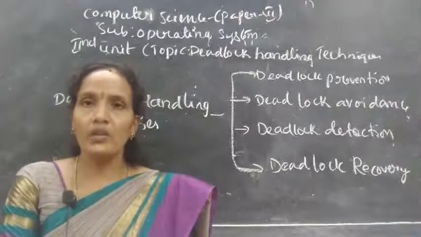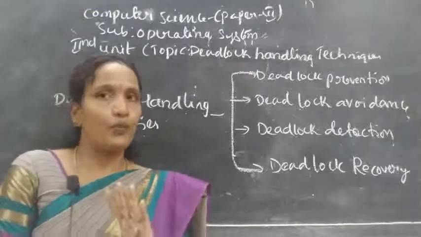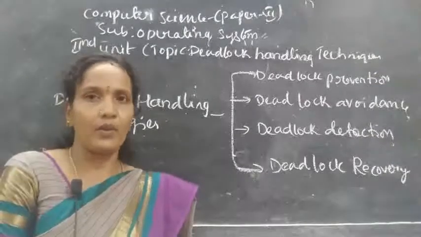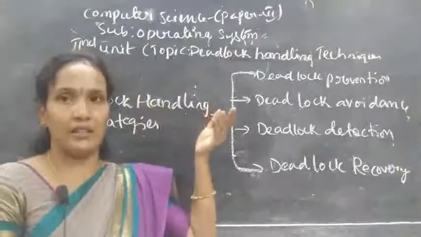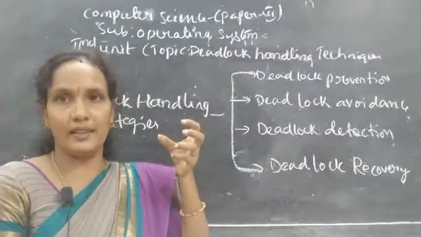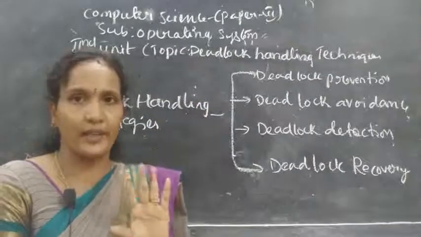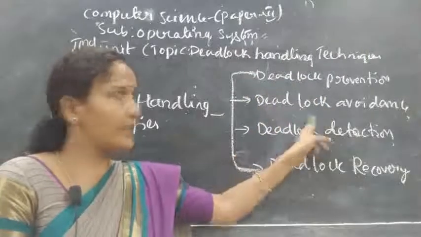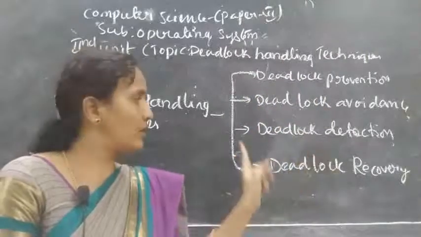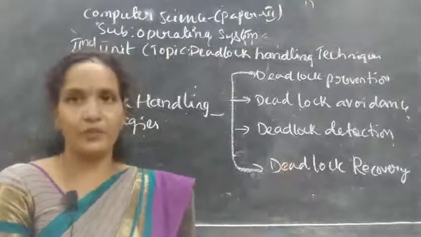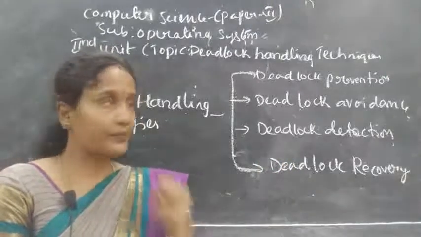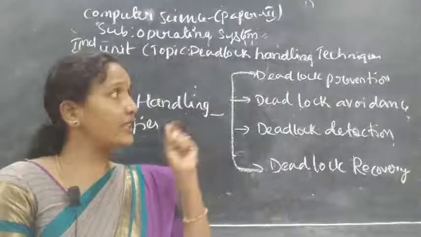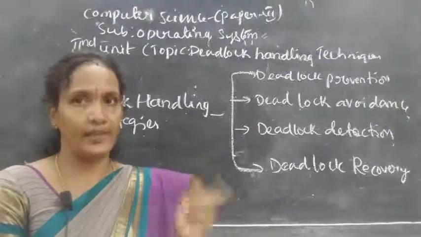So here we have 4 techniques which are used to handle a deadlock. When deadlock occurs, how to handle the deadlock? The first one is deadlock prevention, then deadlock avoidance, deadlock detection, and deadlock recovery. These 4 are separate topics, and each and every question you will get as an essay.